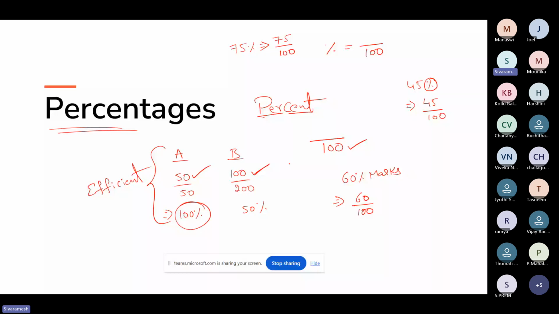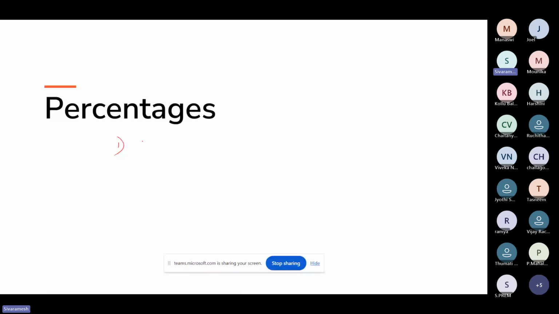What are the things we are going to discuss in percentage? I'll just give you a brief for one minute. What concepts are involved in this? Let me tell you. First and most important, we have to be good at calculations.